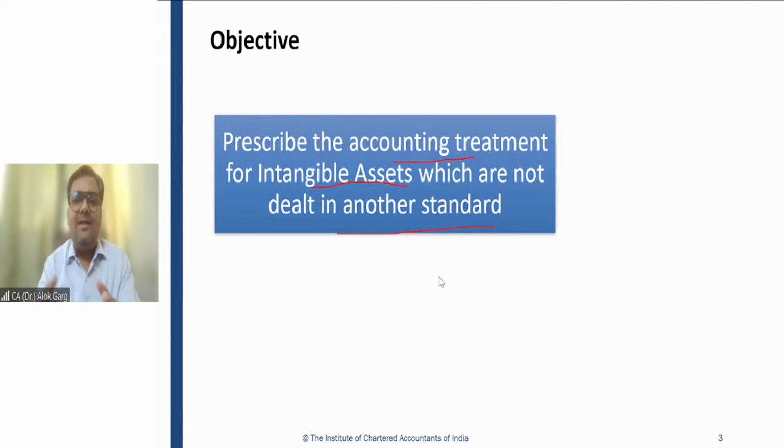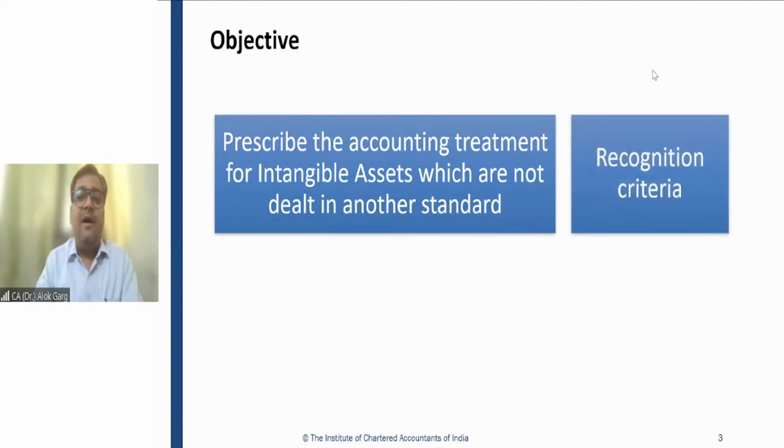Okay, so there are so many assets which are intangible in nature, whose assets will not be covered by Ind AS 38 standard. Why? Because there is a separate standard which takes care of those assets, right? Is that clear?